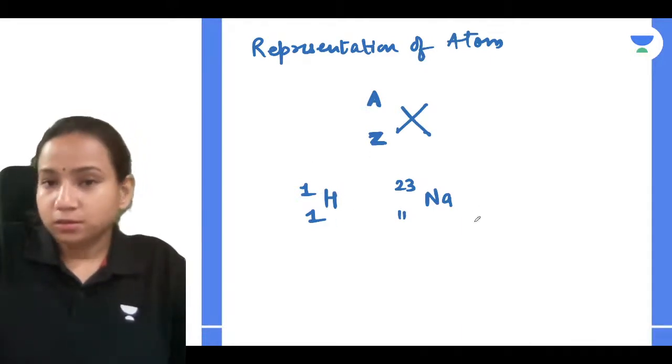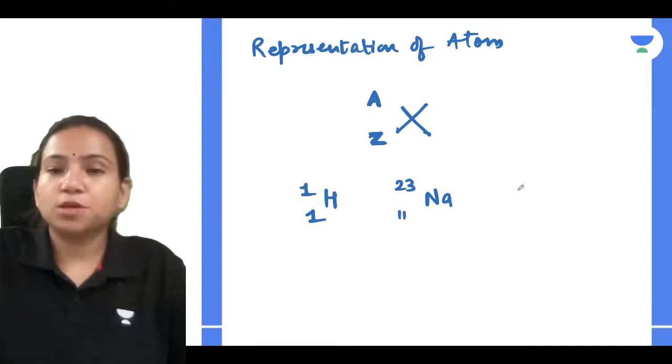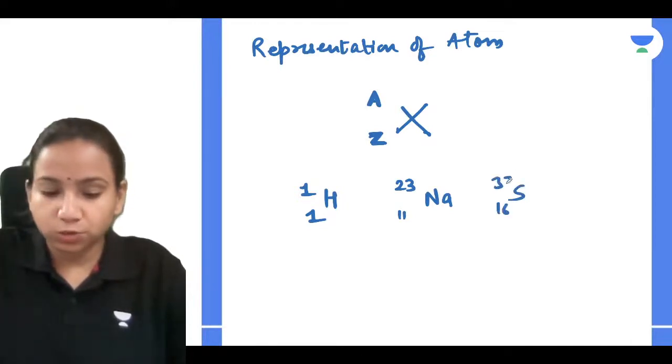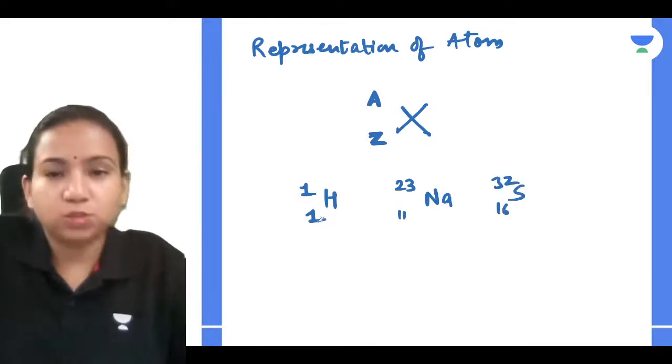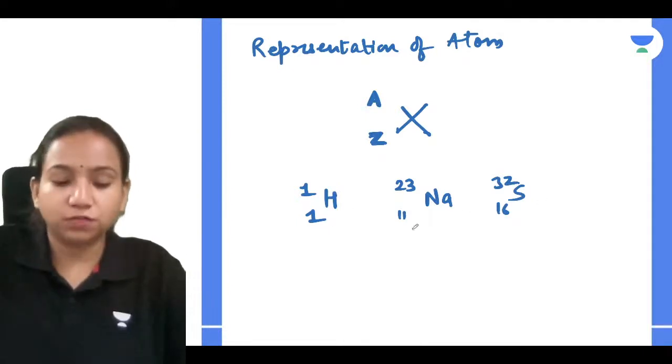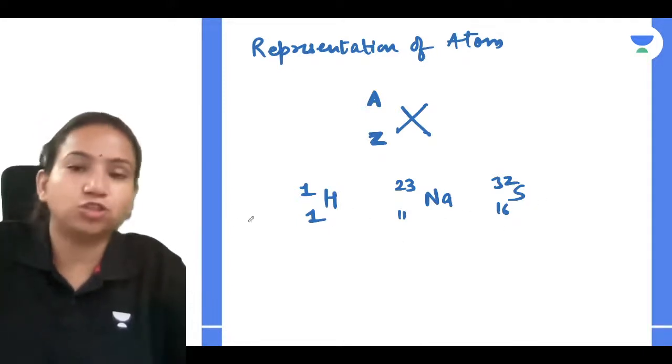So 1H1, like this we can mention, like suppose if I want to mention sulfur, 1632. So this is how you can mention it. Hydrogen, sodium, sulfur, this way you can do the representation of an atom.